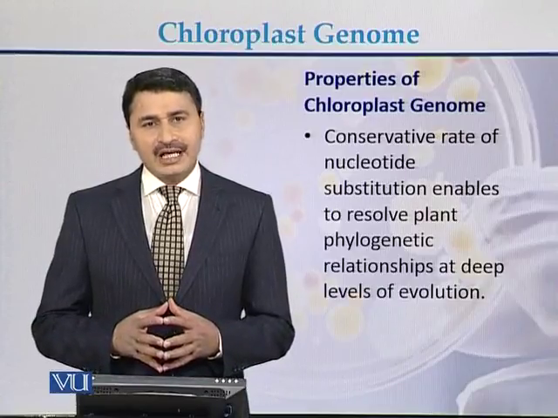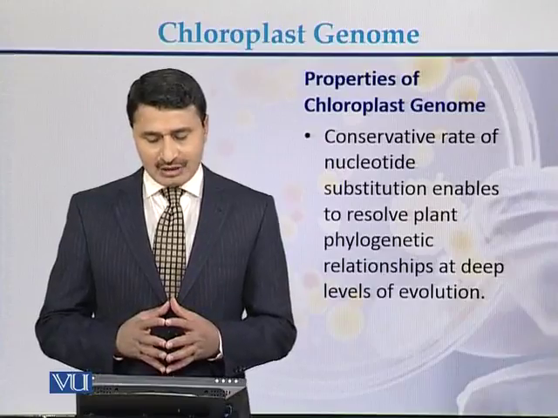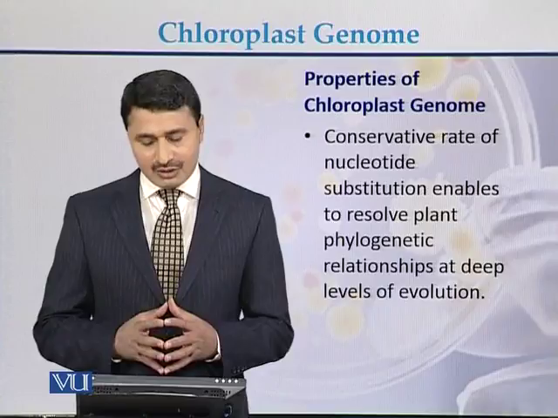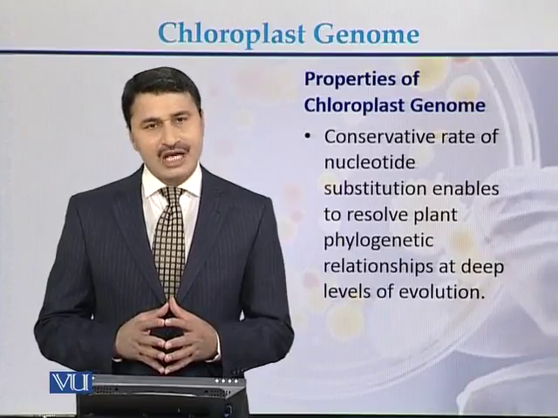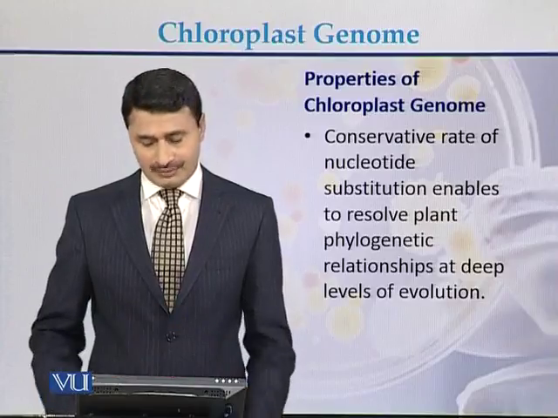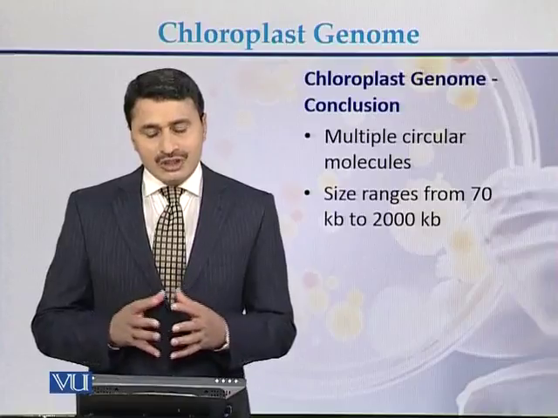Some other characteristics of the chloroplast genome are: it has a conservative rate of nucleotide substitution, which enables resolving plant phylogenetic relationships at a deeper level of evolution.